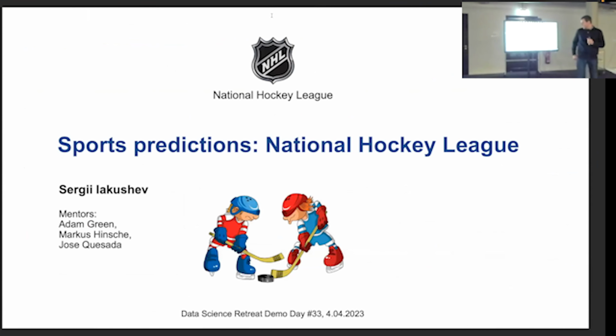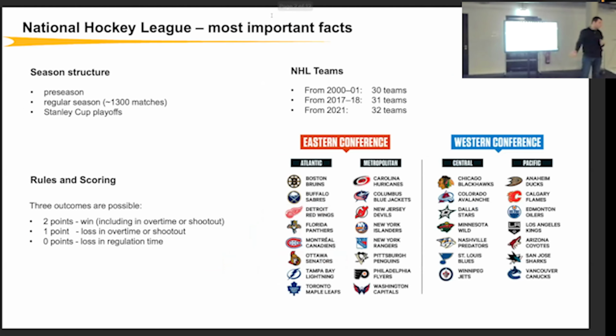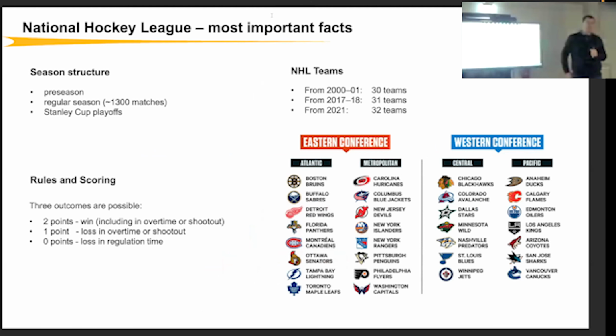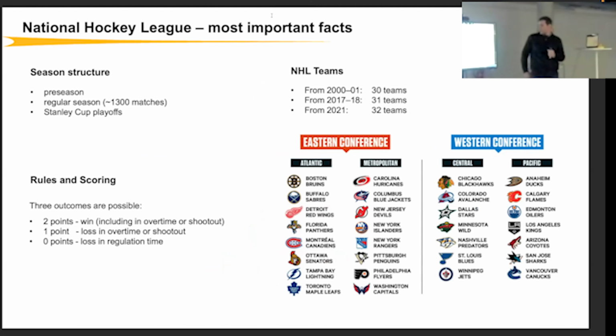My name is Sergii, and I want to show you my portfolio project. It is about sport predictions, and sport predictions in hockey, the National Hockey League. So what do we know about the National Hockey League? It consists of 32 teams, split into 2 conferences and 4 divisions. The season consists of pre-season, main season or regular season, and Stanley Cup. And I use for predictions only the regular season.